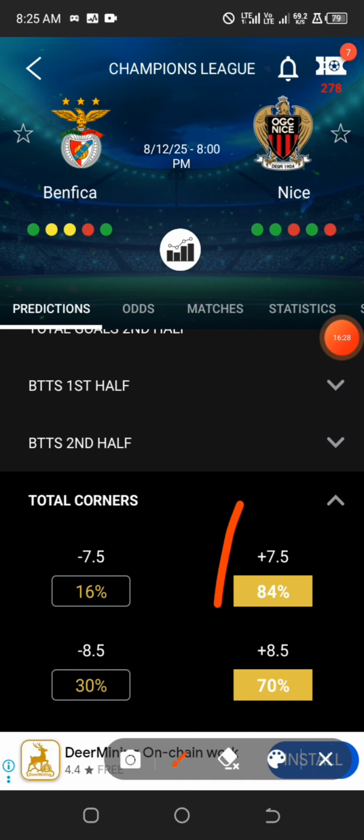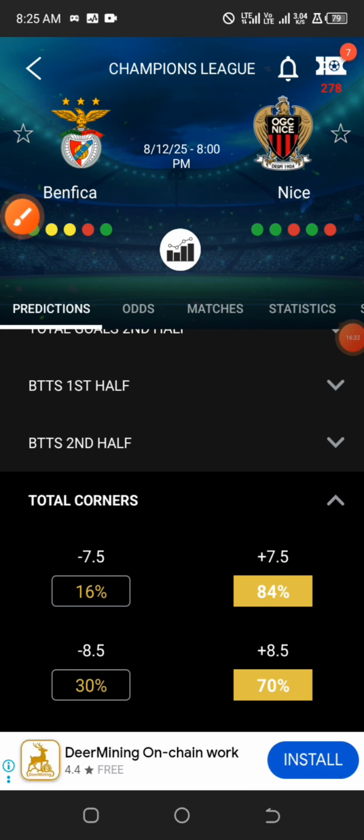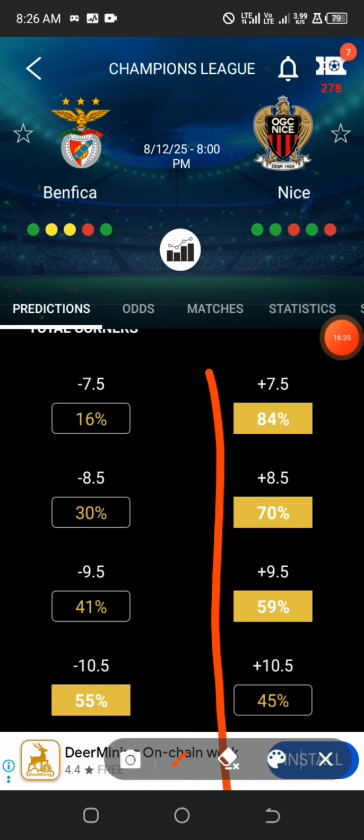Who knows? But when you have it that the system said, okay, from over 7 to over 10, everything all through, you're expecting good results from it, then this is a green light that this particular game will end up as over corners very well. What you just need to do now depends on how safe you want to play the games.